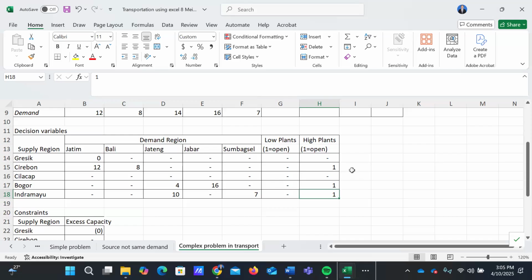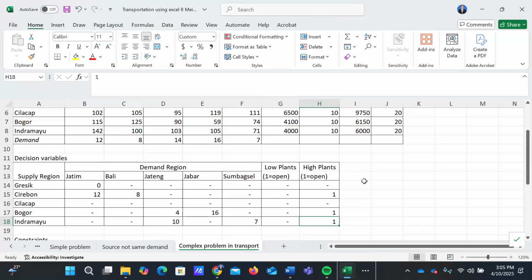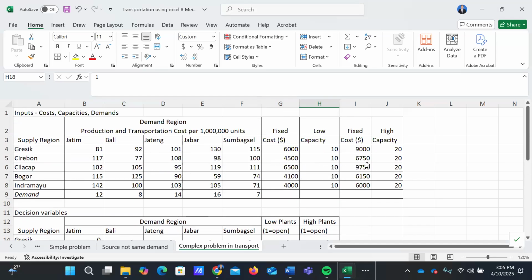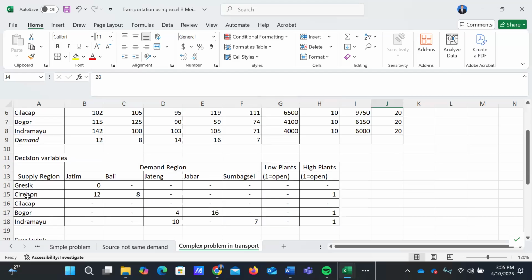So what is the capacity in number, in volume? The high capacity will be 20 million units. So we will open the Cirebon factory with 20 million units, Bogor 20 million units, and Indramayu 20 million units. This is the decision for opening the factories.